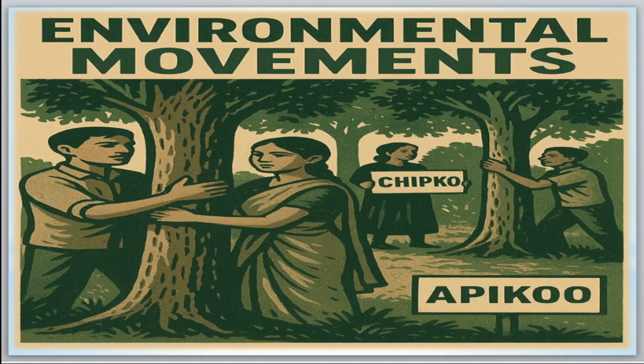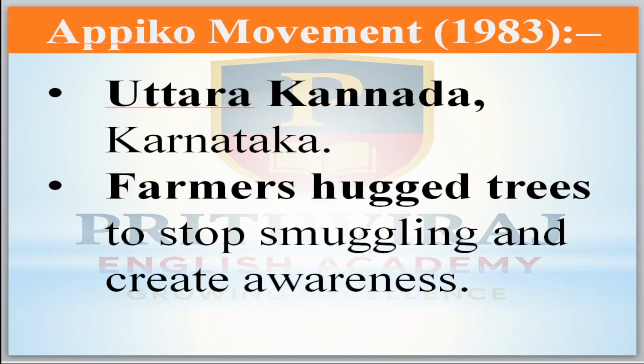Now move to the next one, which was done in Karnataka also, that is the Appiko movement, 1983. Uttara Kannada district, which took place in Karnataka. Farmers hugged the trees to stop the smuggling and create awareness among the common people.